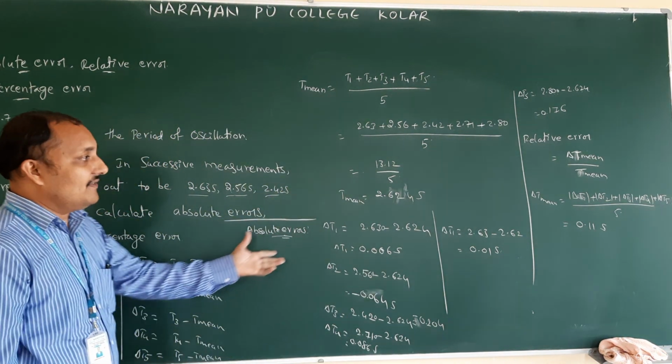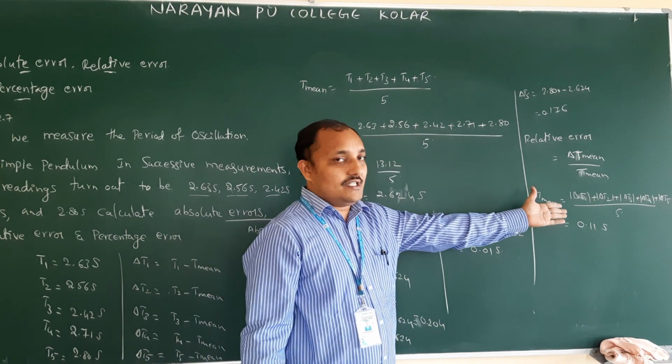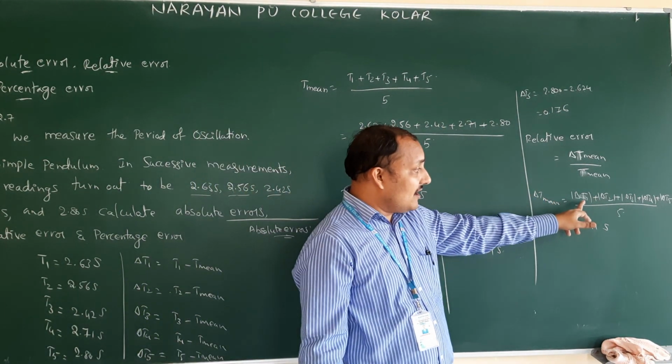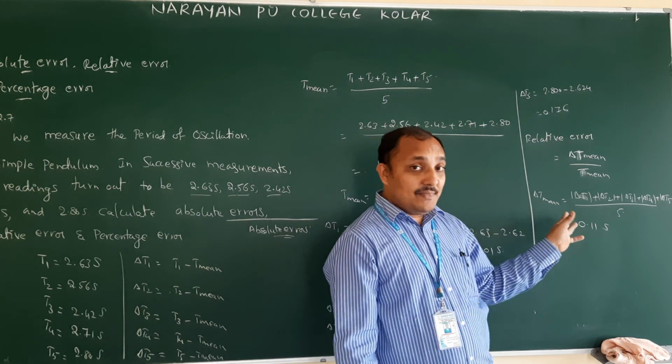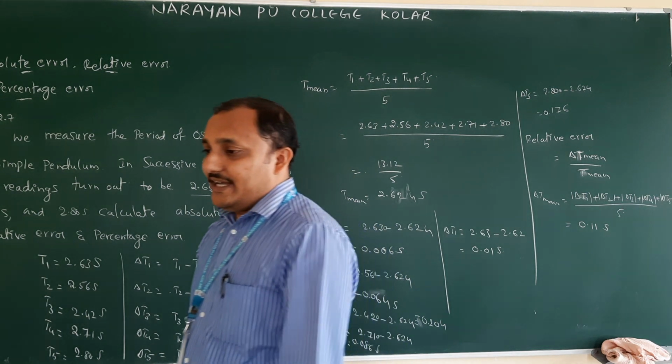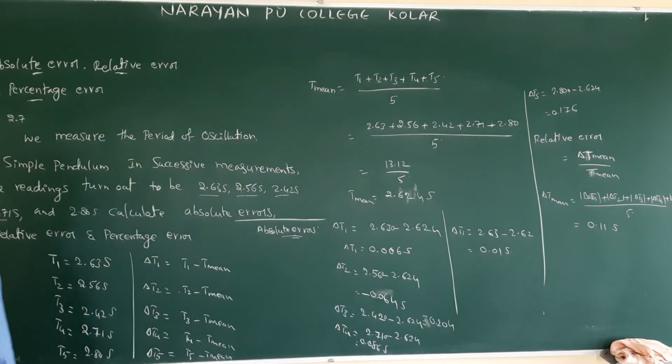Which one is difficult in that one I did? This one is easy only. You just have to add. If negative is there also, you have to add here, because delta T mean is the mean absolute error. You should take positive values only. You should not take negative values. Okay.